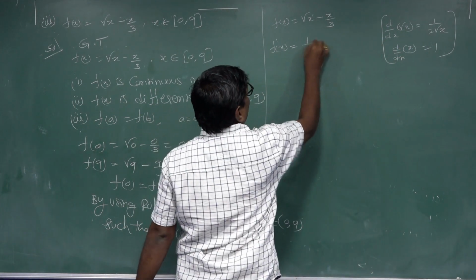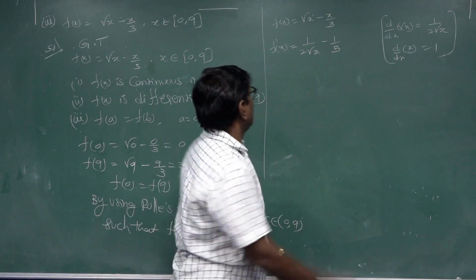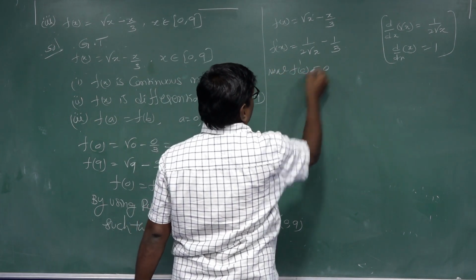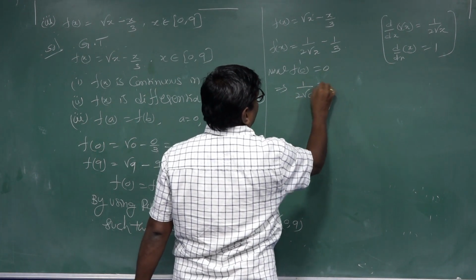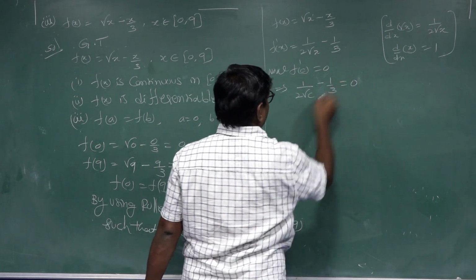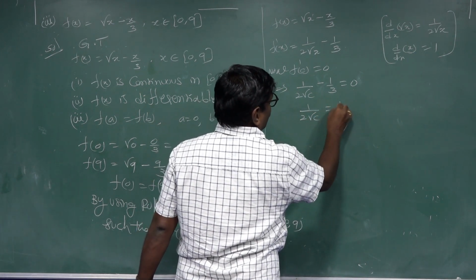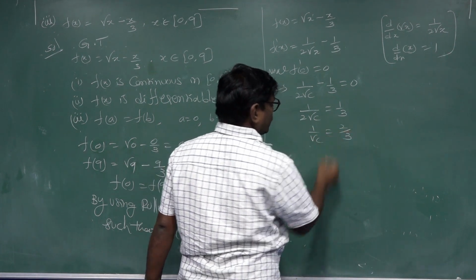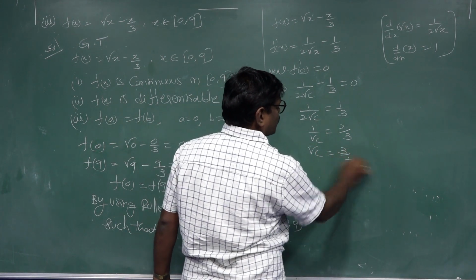Now f dash c equal to 0 implies 1 by 2 root c minus 1 by 3 equal to 0. So 1 by 2 root c equal 1 by 3, and 1 by root c equal to 2 by 3. Reversing, root c equal to 3 by 2.